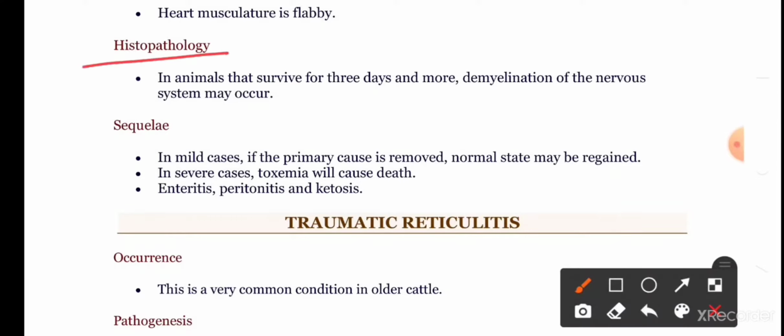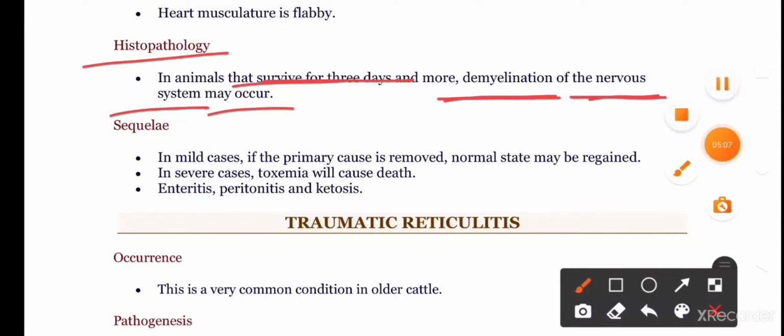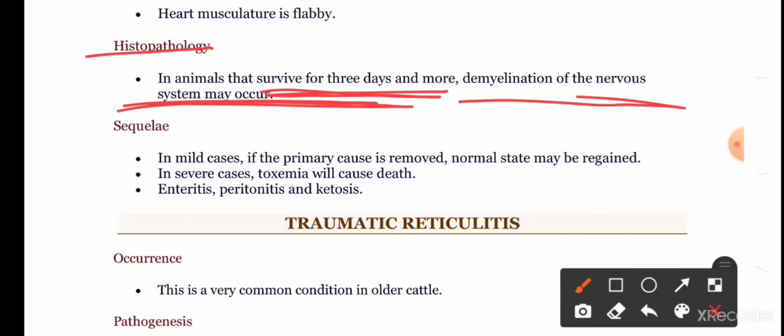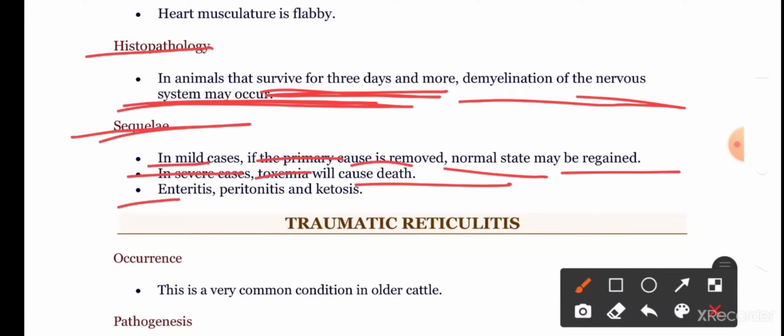Histopathologically, if the animal survives for 3 to 4 days, demyelination of the nervous system may occur. The sequelae: in mild cases, if the primary cause is removed, the normal state may be regained. In severe cases, toxemia that will cause death, enteritis, peritonitis, and ketosis may be noticed.